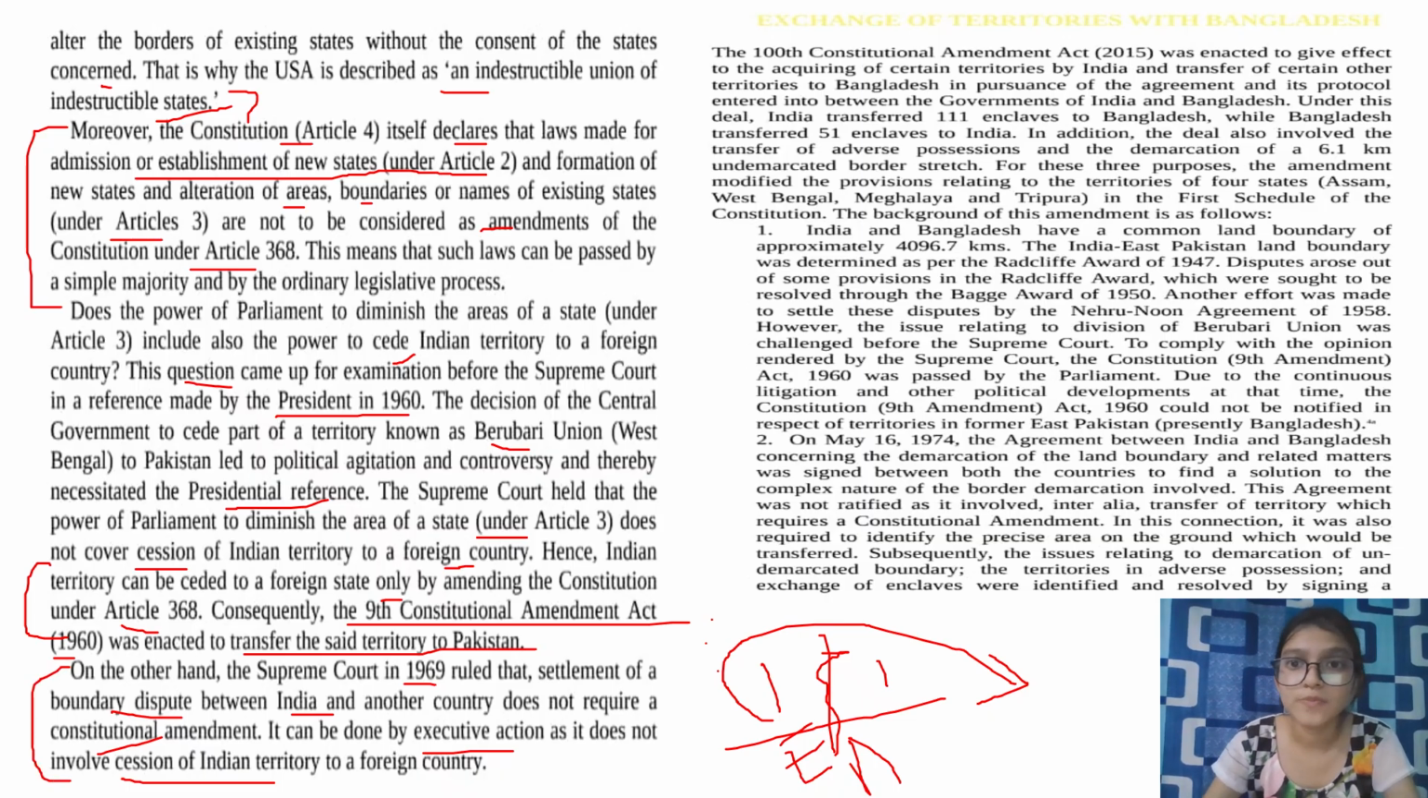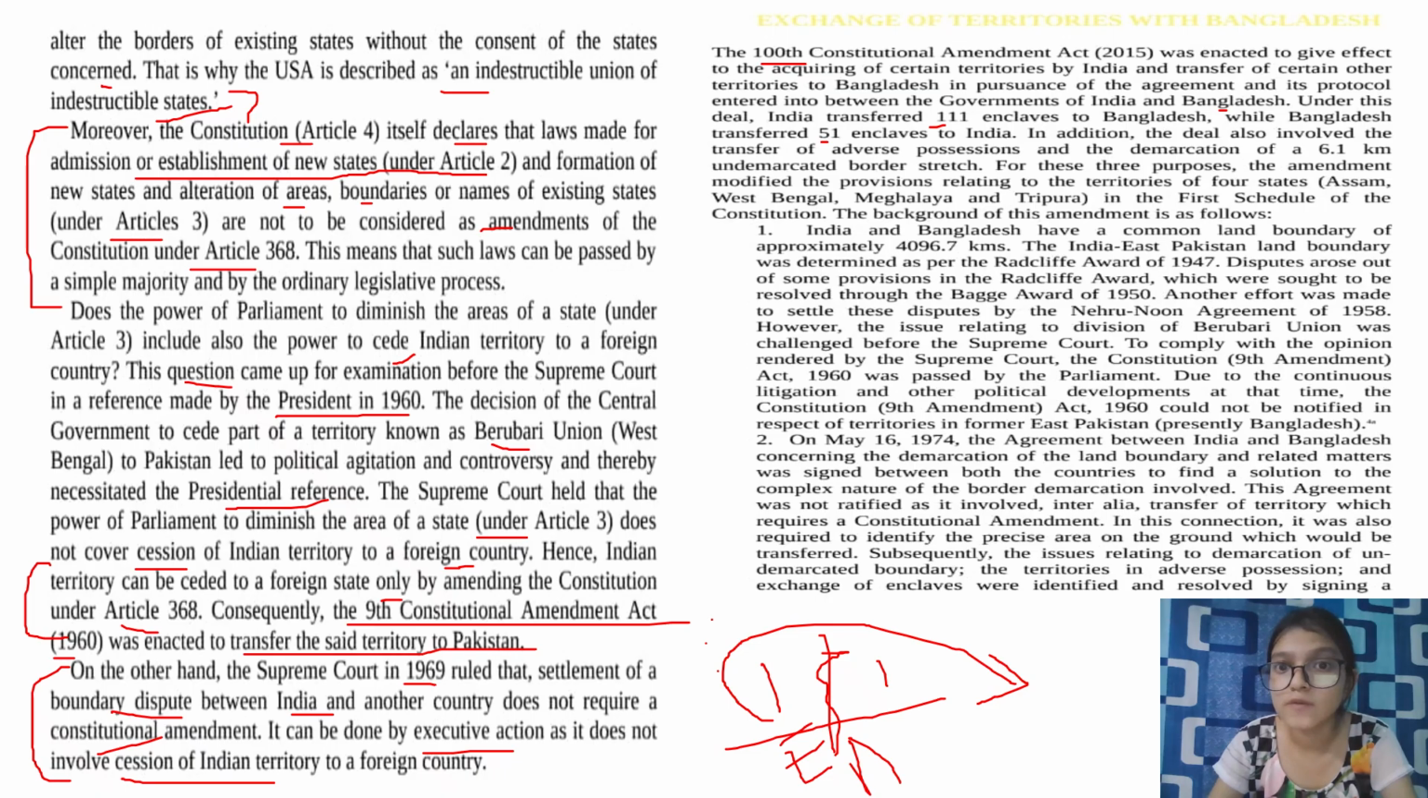So let's come to exchange of territories with Bangladesh. The 100th Constitutional Amendment Act 2015 was enacted to give effect to the acquiring of certain territories by India and transfer of certain other territories to Bangladesh in pursuance of the agreement and its protocol entered into between the governments of India and Bangladesh. So 100th is kind of an important amendment act which talks about the exchange of territories with Bangladesh. Under this deal, India transferred 100 enclaves to Bangladesh, while Bangladesh transferred 51 enclaves to India.